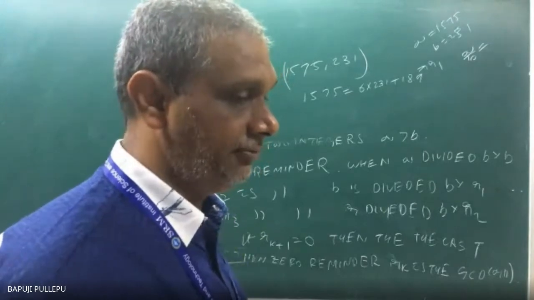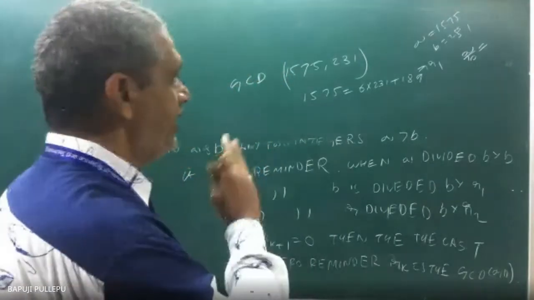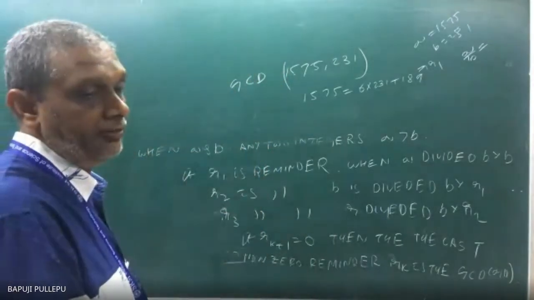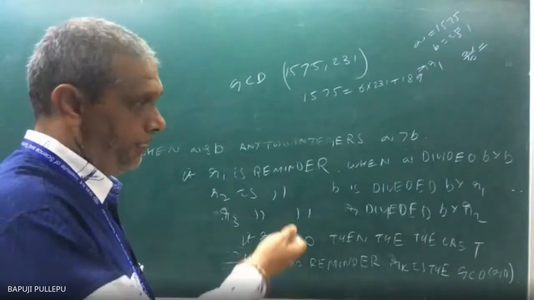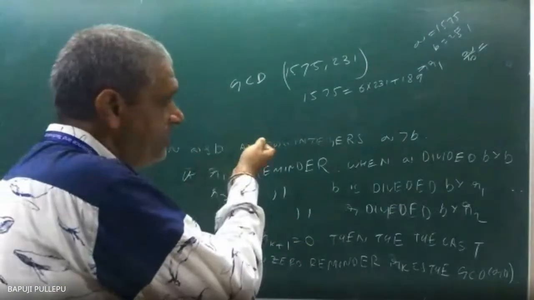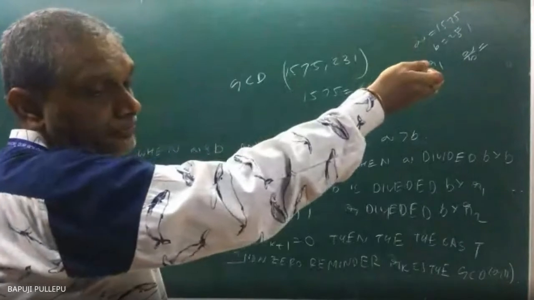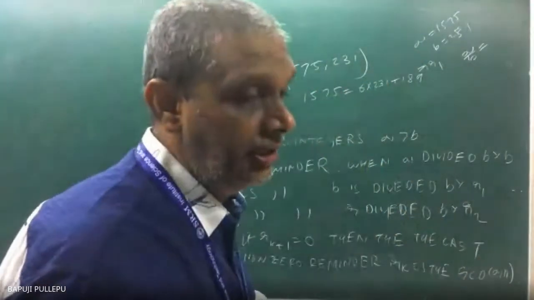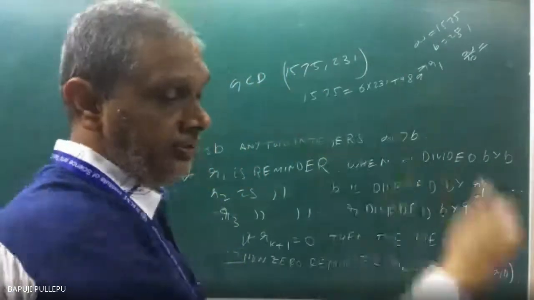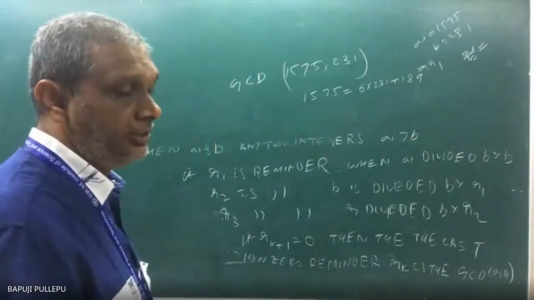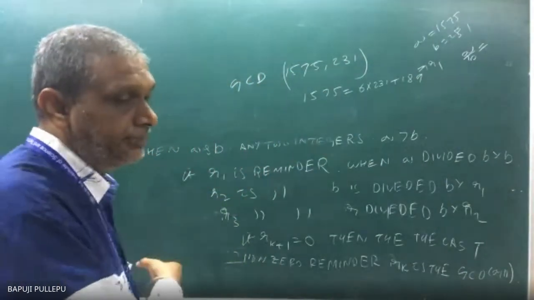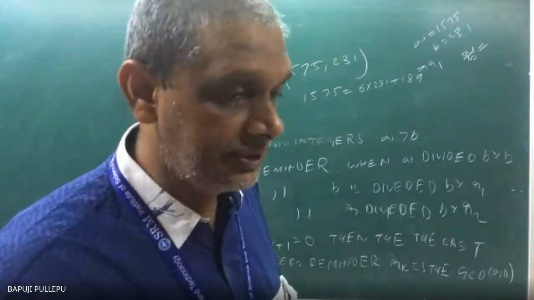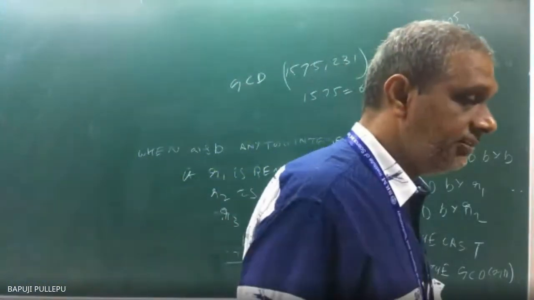Actually, it is telling one by one to continue. Now A divided by B, one remainder we will get. That is R1. Then B is divided by R1. So what is 231 by 189? What is R? Then take this and do the operation again. When you get the zero remainder, the previous term you can say is the GCD of these two numbers. Reaching what I'm telling you.